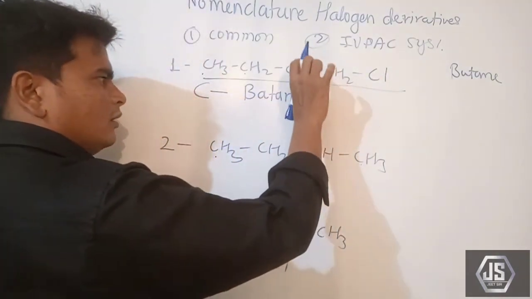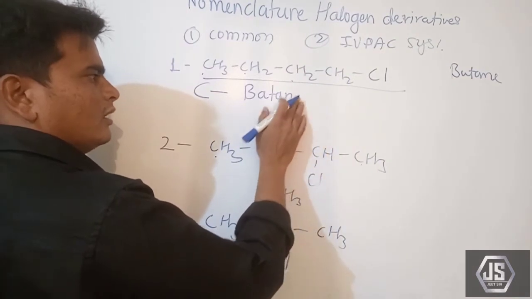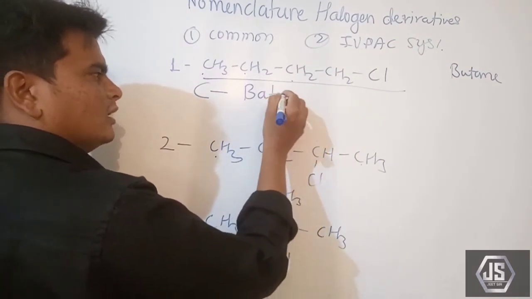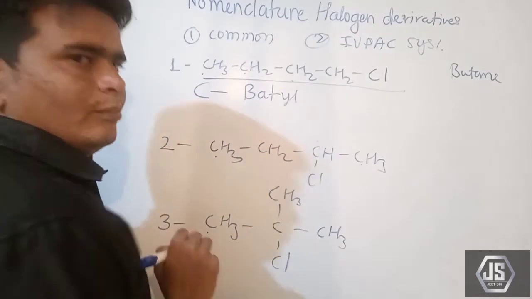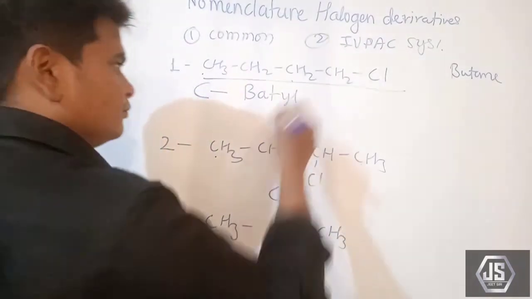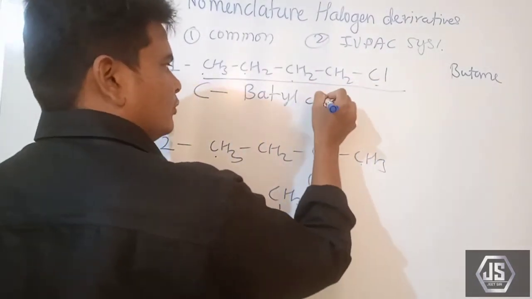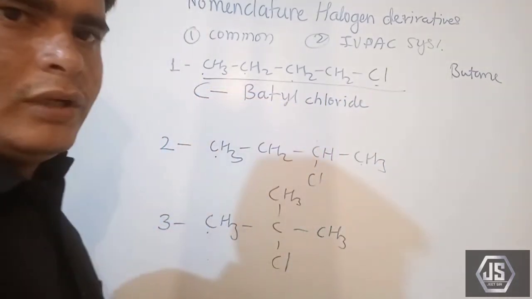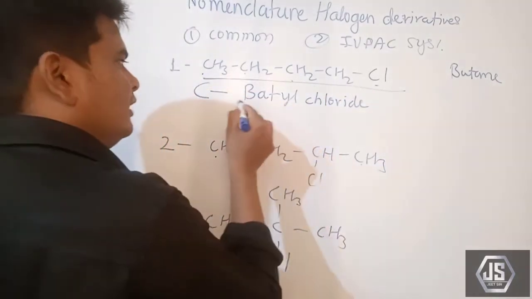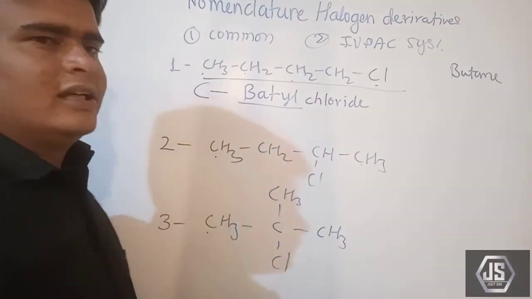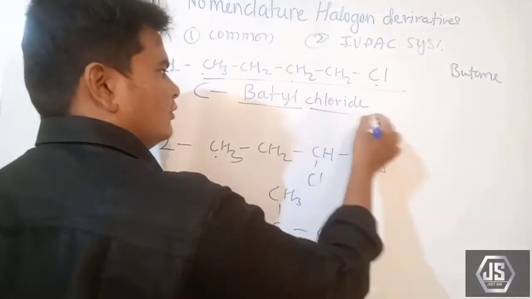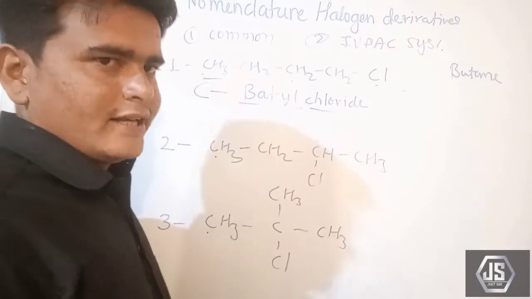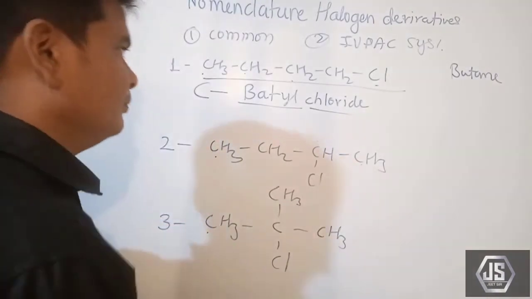If you remove one hydrogen atom, butane is converted into butyl, and chlorine is there. That's why it is known as butyl chloride. It is the common name here. The alkyl group comes first, and the halogen group comes next to the alkyl group.